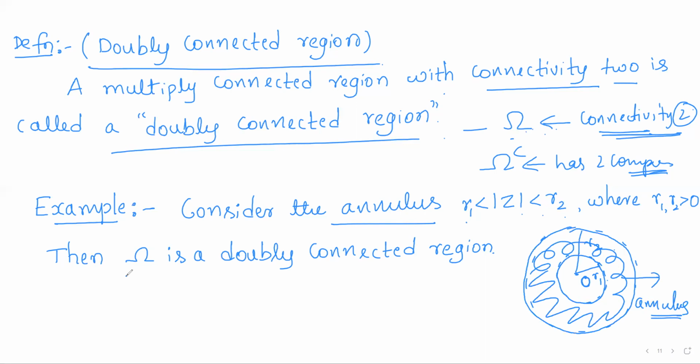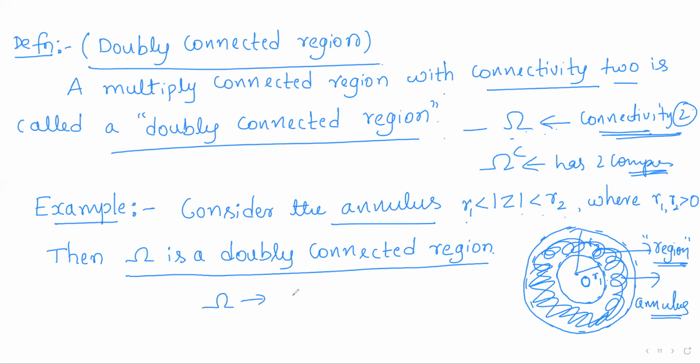Now we assert that this annulus is a doubly connected region. First of all, it forms a region: it is an open connected set. To say omega is a doubly connected region, we have to show omega has connectivity 2.